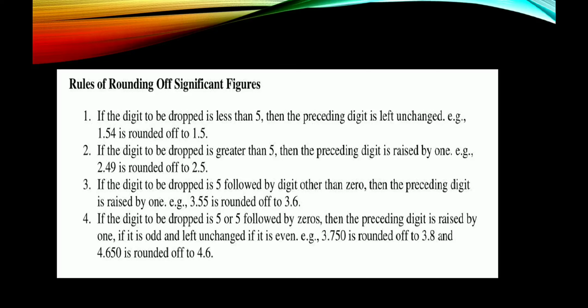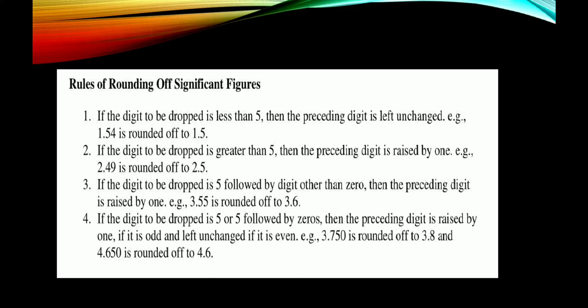Rules of rounding off significant figures. First one, if the digit to be dropped is less than 5, then the preceding digit is left unchanged. Example, 1.54 is rounded off to 1.5. Second, if the digit to be dropped is greater than 5, the preceding digit is raised by 1. Example, 2.49 is rounded off to 2.5.